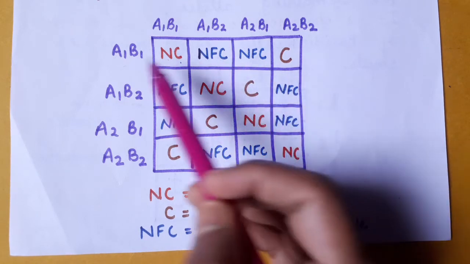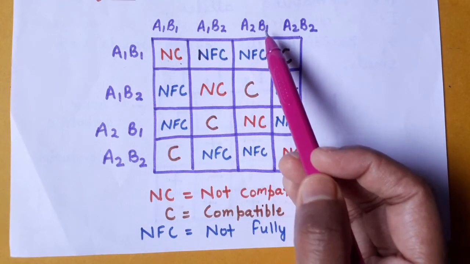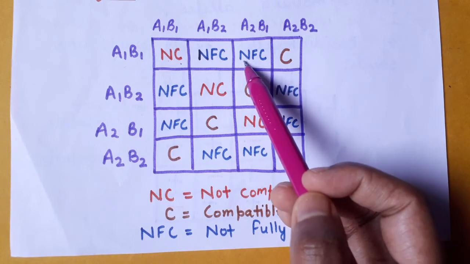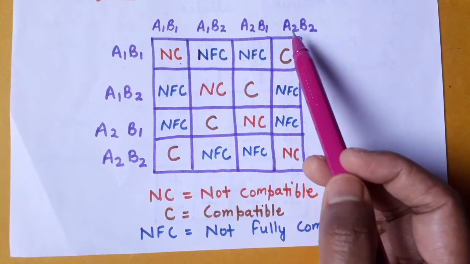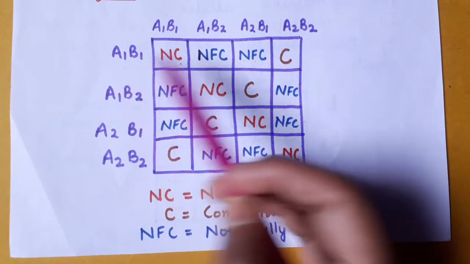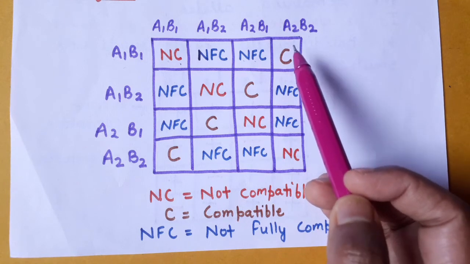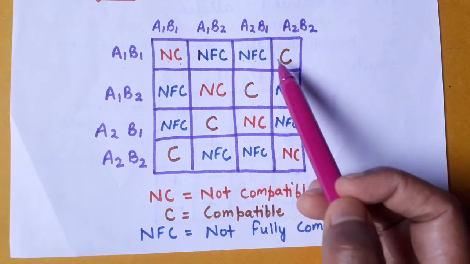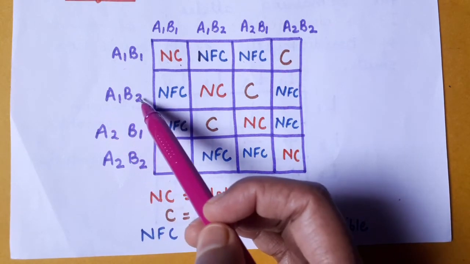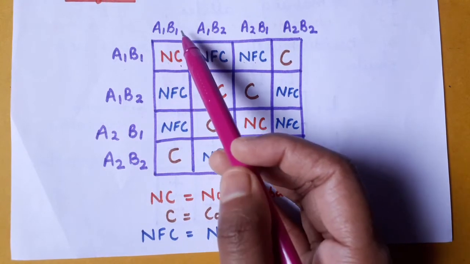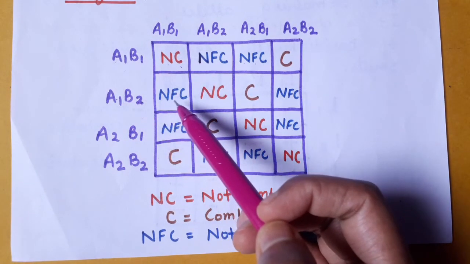The other one here is A1A2, B1B1. Here B1 is common, so again you will get not fully compatible. Next one is A1B1 and A2B2. Here both the alleles present on the two loci are different, that's why it is compatible in nature. It can undergo sexual reproduction. Next one is A1B2 and A1B1. Here A1 and A1 are common, so you will get not fully compatible.